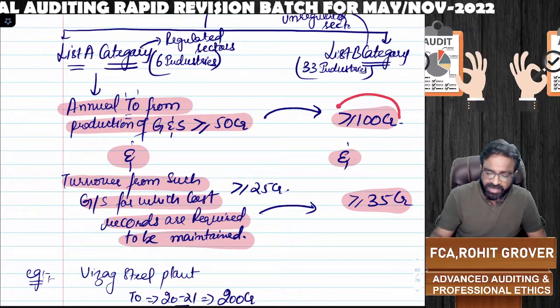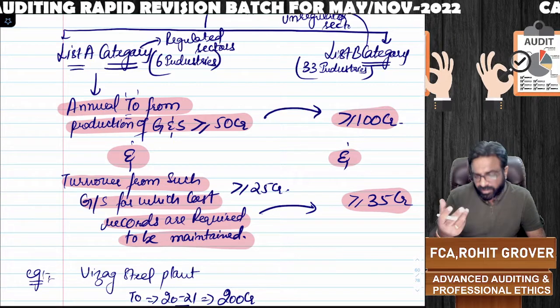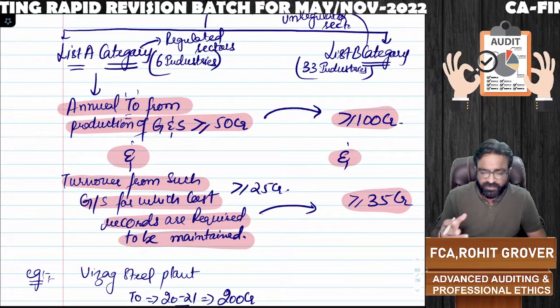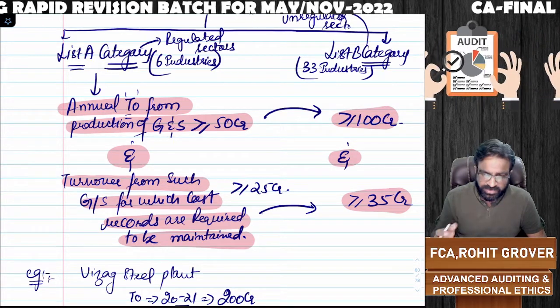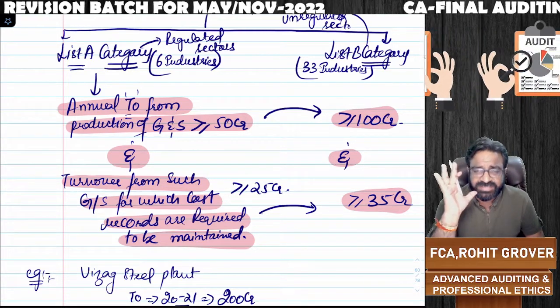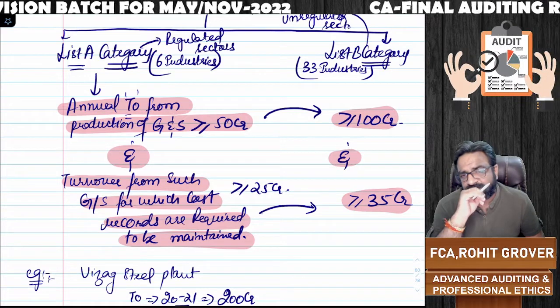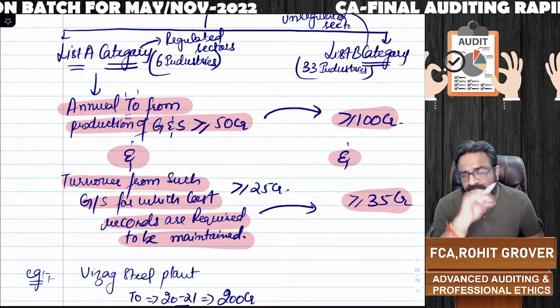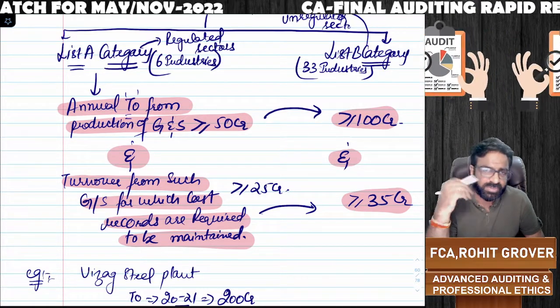And in the list B category, the average turnover is greater than or equal to 100 crores annually, or the turnover from those goods and services for which cost records are required is also greater than or equal to 35 crores. Then in that case, cost audit will take place. It means it is not an annual audit, it is not a statutory audit.